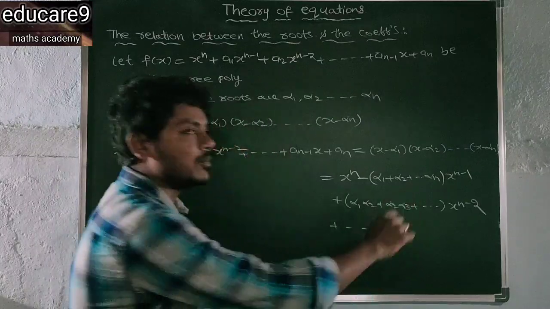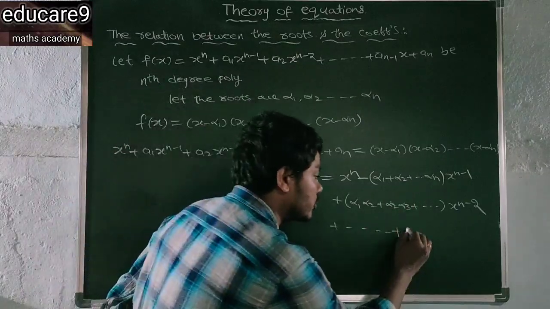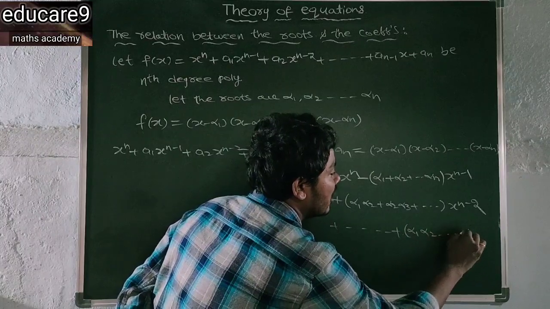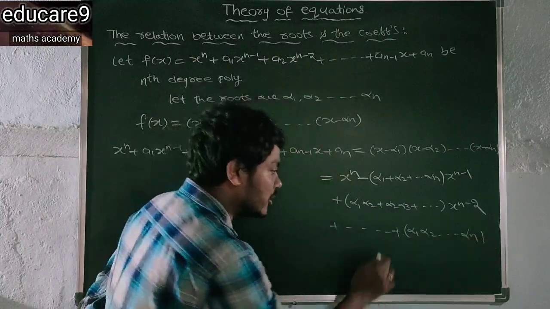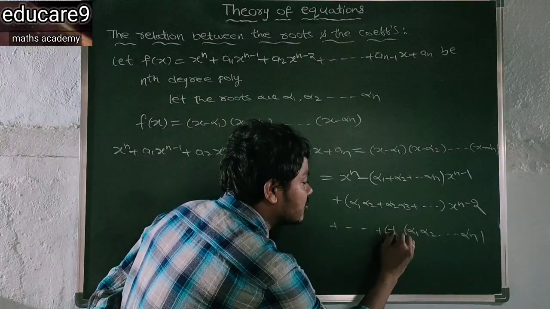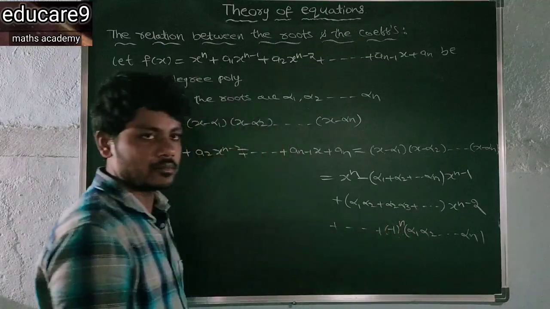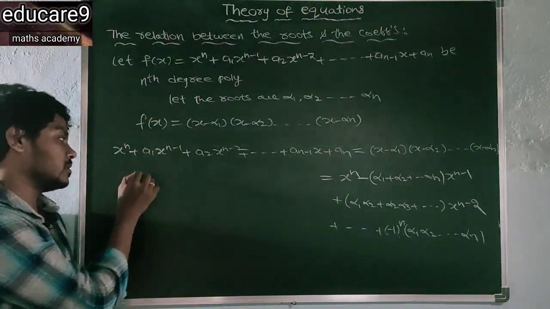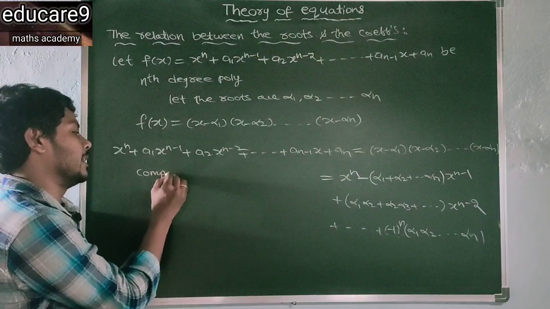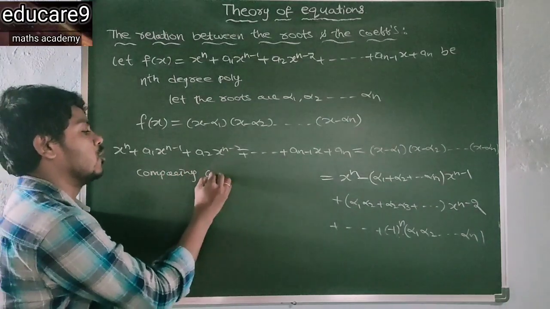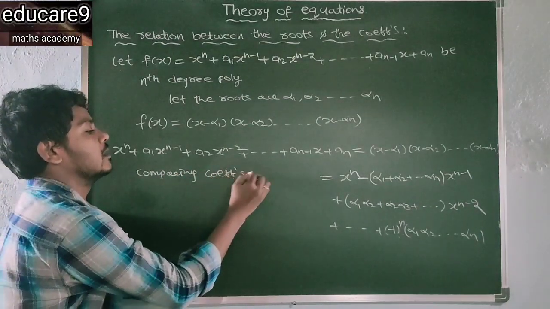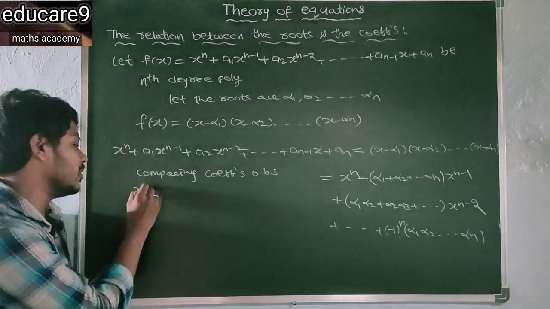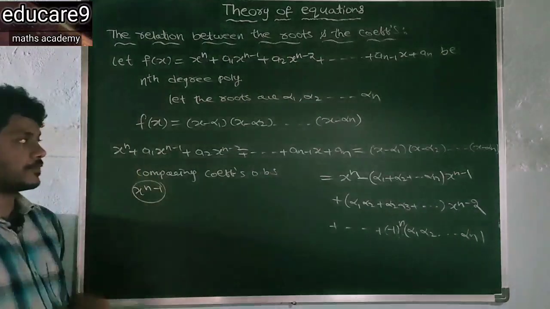The last term is the product of all roots, alpha 1 alpha 2 and so on alpha n, with minus 1 to the power of n. Okay. Now comparing the coefficients on both sides. First, the x to the power of n minus 1 coefficients.